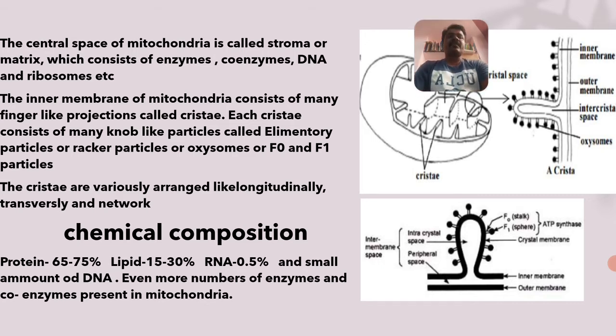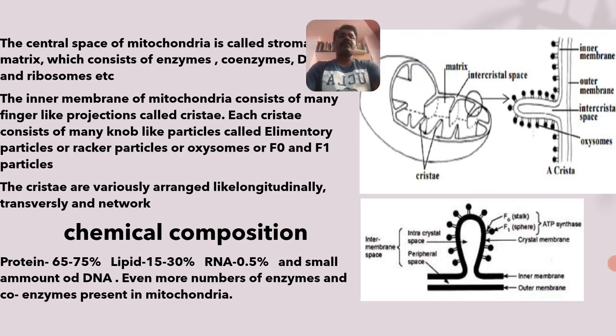See, this is a diagrammatic representation of what? Mitochondria. Here the stroma is there at the central region, and that stroma consists of enzymes, coenzymes, DNA, ribosomes, and also RNA. Then the inner membrane of mitochondria has many finger-like projections, as I already told you. Those are called cristae.